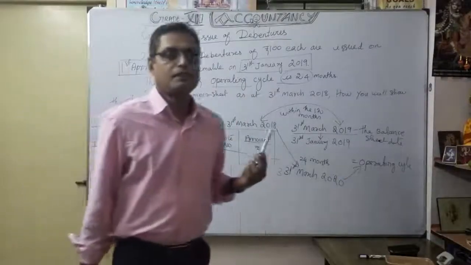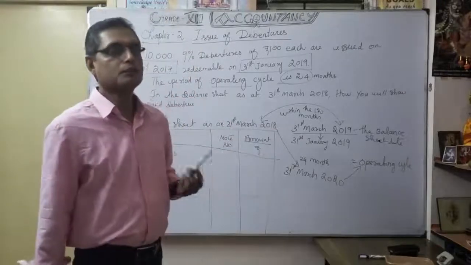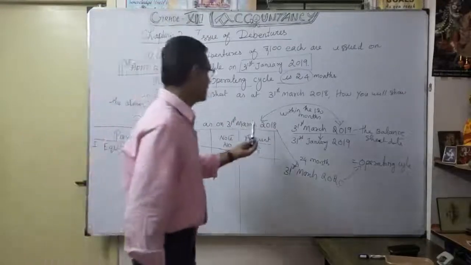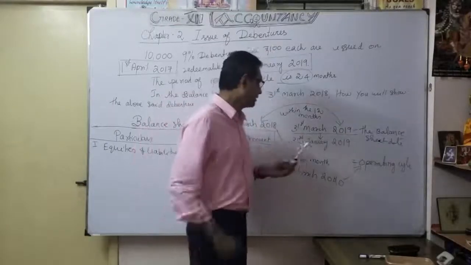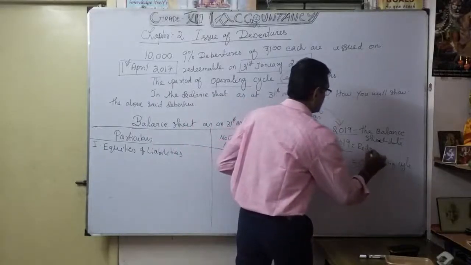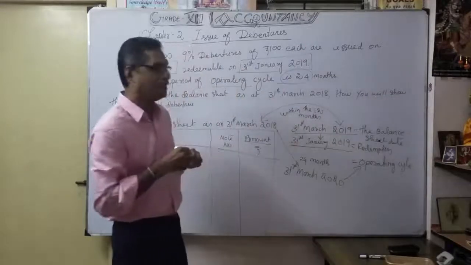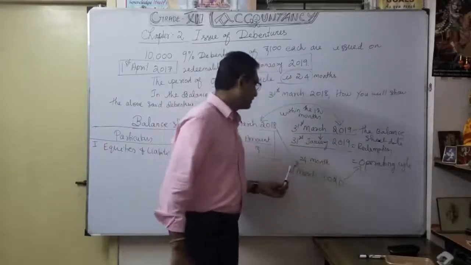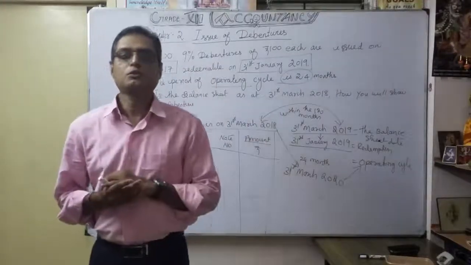So here the redemption of the debenture is due within 1 year from the date of balance sheet. From here to the next balance sheet, because 31st January is our redemption date. It falls within 12 months, or within our operating cycle of 24 months up to 31st March 2020.